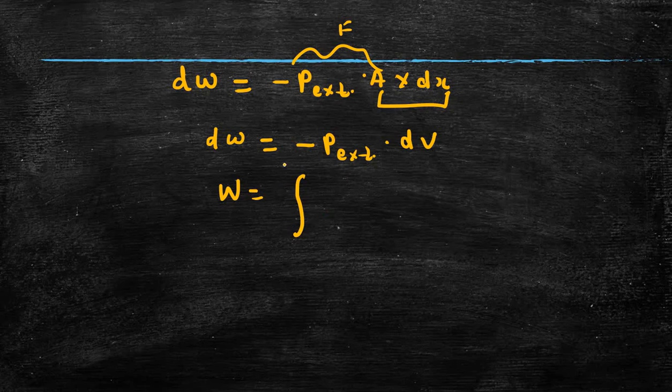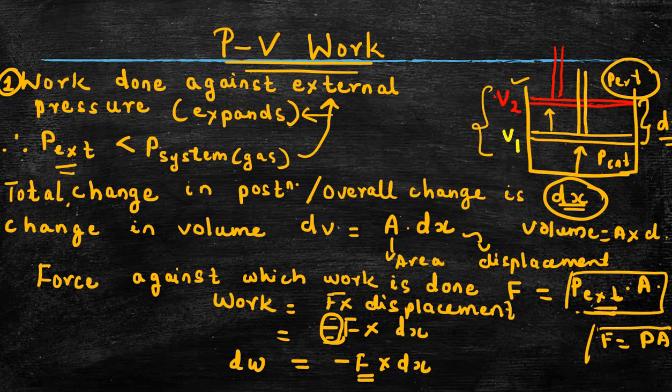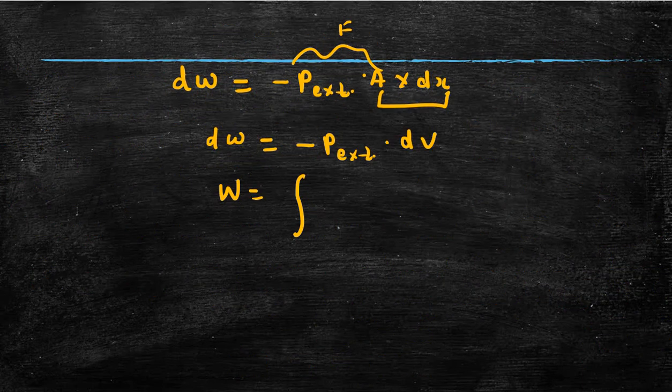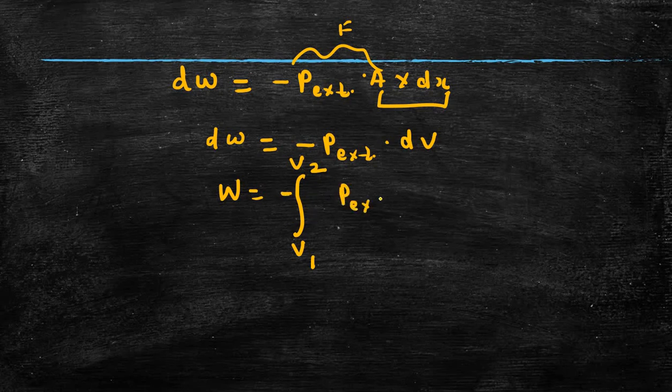Here we have already seen the change in volume. It is from V1 to V2. So we can represent it with the limits V1 to V2, and the negative sign will be outside of this integration sign, so minus integration of P external dV.